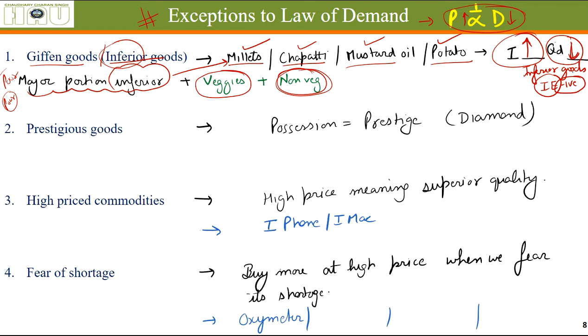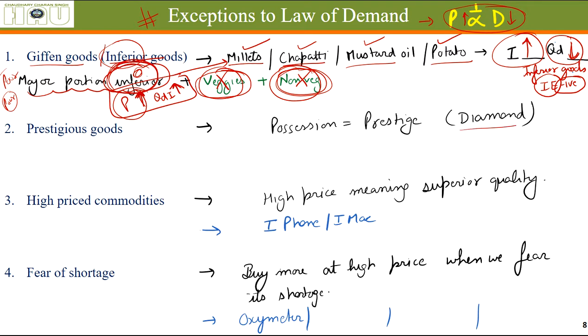Alright, so what happens when the prices of inferior goods go up? They will cut out on these other expenses and start buying more of inferior goods. Quantity demanded of inferior goods will increase because these are more necessary for them. The others are less necessary. These are important, but this is more important. That's why when the prices of inferior goods increase, their quantity demanded increases. So you can see that inferior goods don't follow the law of demand.